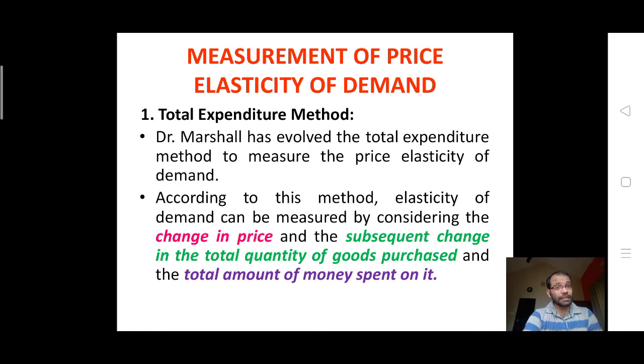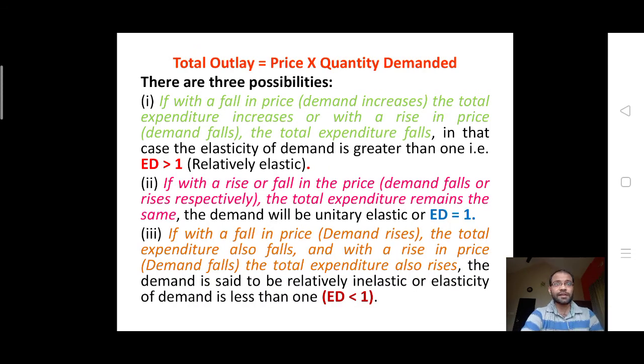According to this method, elasticity of demand can be measured by considering the changes in the price and the subsequent change in the total quantity of goods purchased and the total amount of money spent on it. So total outlay is equal to price into quantity demanded. There are 3 major possibilities we can find.